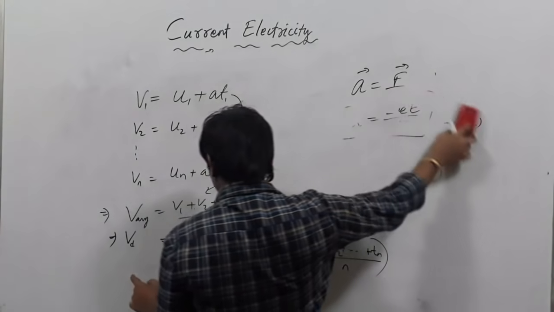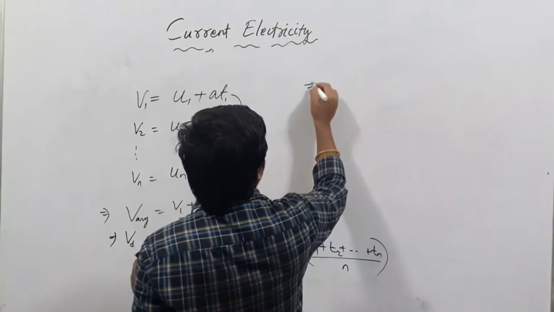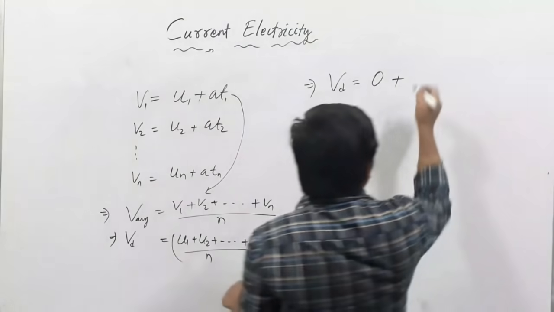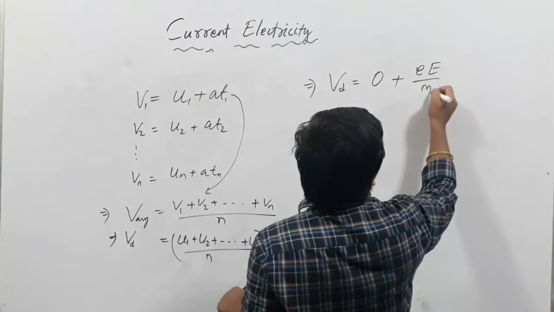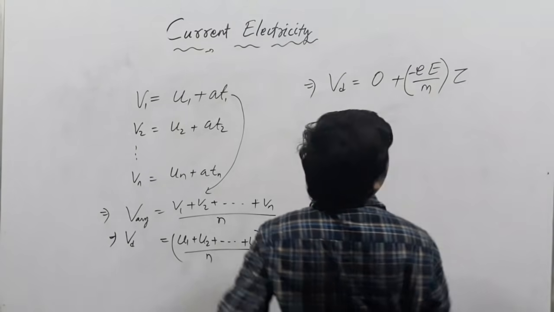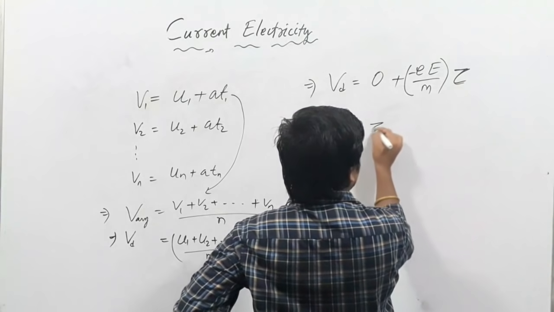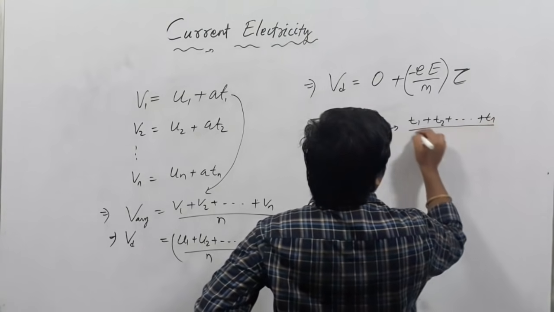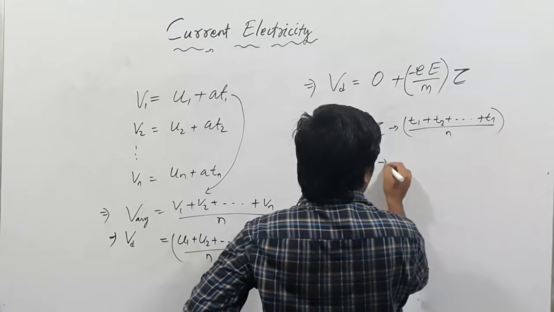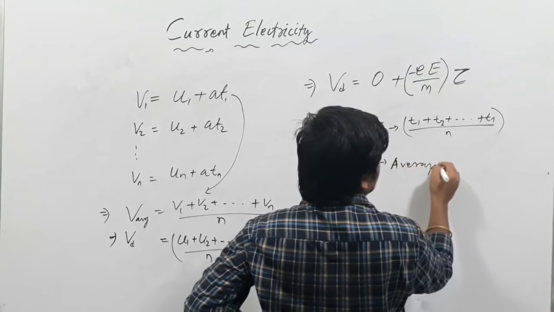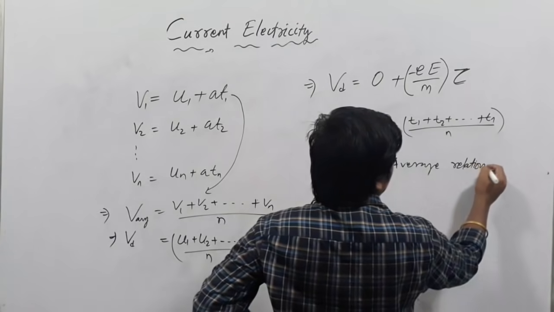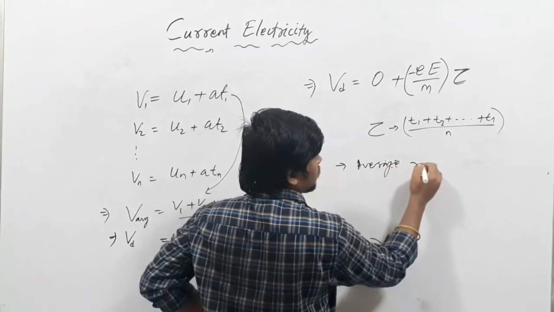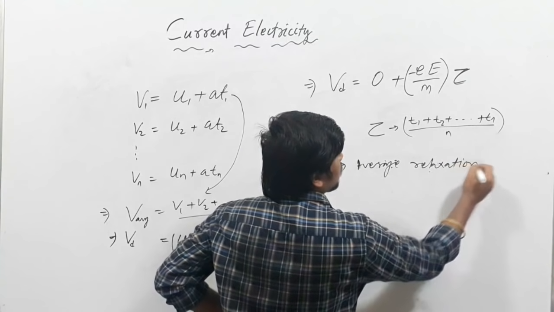It can be written as Vd equals 0 plus eE by m into tau, where tau equals T1 plus T2 up to Tn divided by n. That is the average relaxation time.